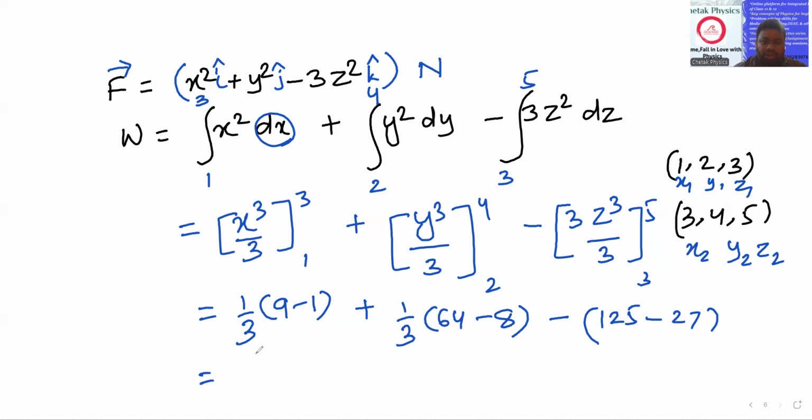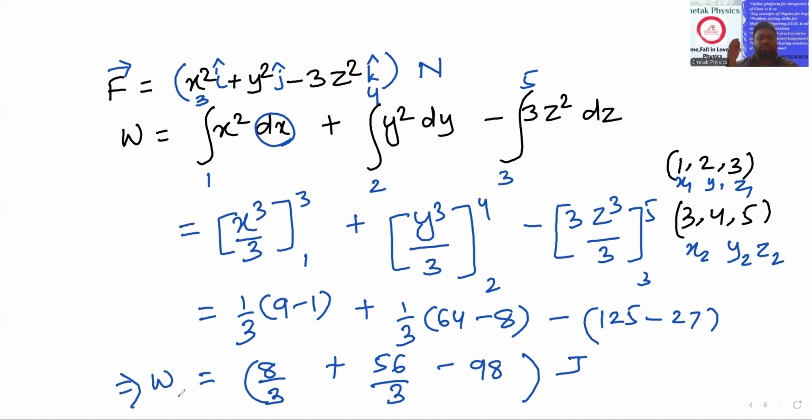So now we can calculate: 8 by 3 plus 56 by 3 minus 98. Now we can finalize this much joule. Okay students, obviously the force is given in SI system, so the answer will be in SI.